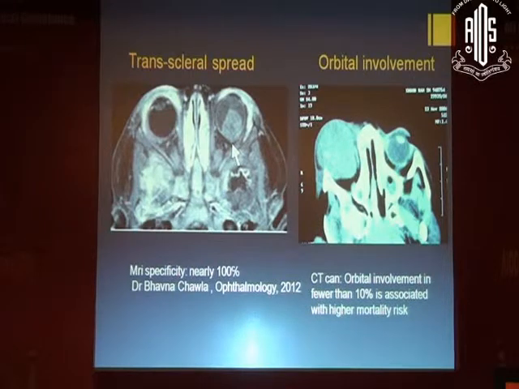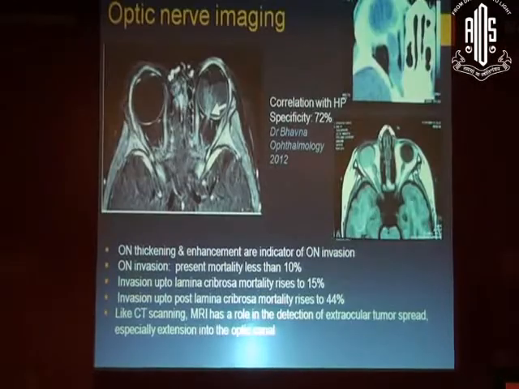Transscleral spread has a specificity of 100% when correlating with histopathology. As compared to CT scan, the orbital involvement is fewer than 10%, and it's associated with a higher mortality risk.